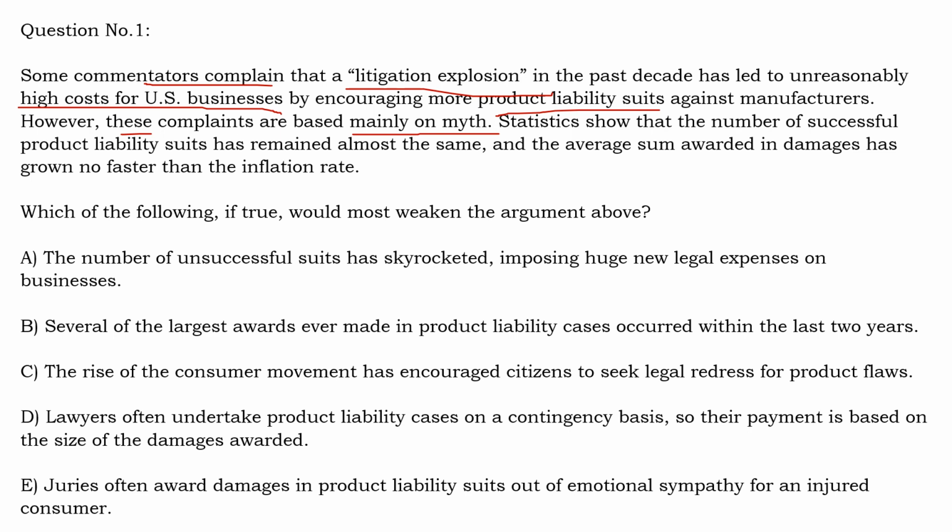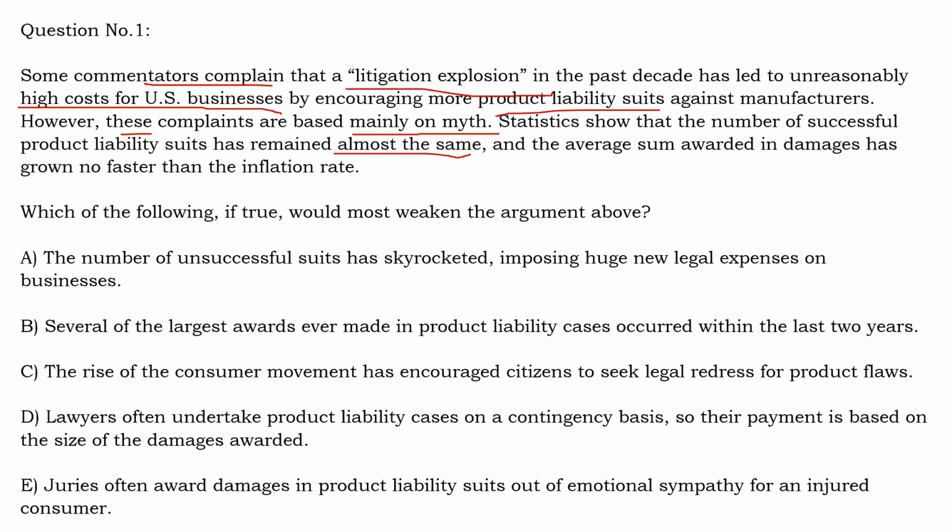Then the supporting statement to make this argument is given. What is that? Statistics show that the number of successful product liability suits has remained almost the same. Means the number of cases in which the customers have won, that is the successful product liability suit. A product liability suit will be filed by a customer who has purchased a defective product, and the company has to fight the case, and if the customer wins, the company has to pay a compensation.